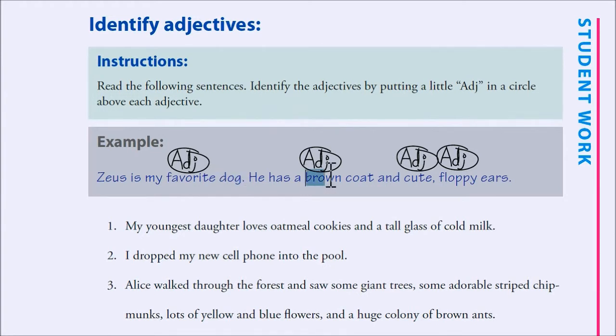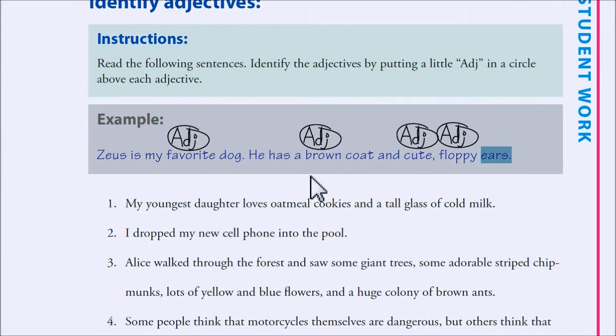He has a brown coat. Now, what word does brown modify or describe? It's coat. Coat is the noun, and brown is the adjective that describes coat. And cute floppy ears. Now you see, you can have two adjectives in a row. Sometimes it has a comma in between. You can say cute floppy ears. You could say cute floppy big ears, and those are three adjectives. Both of these adjectives here describe ears.